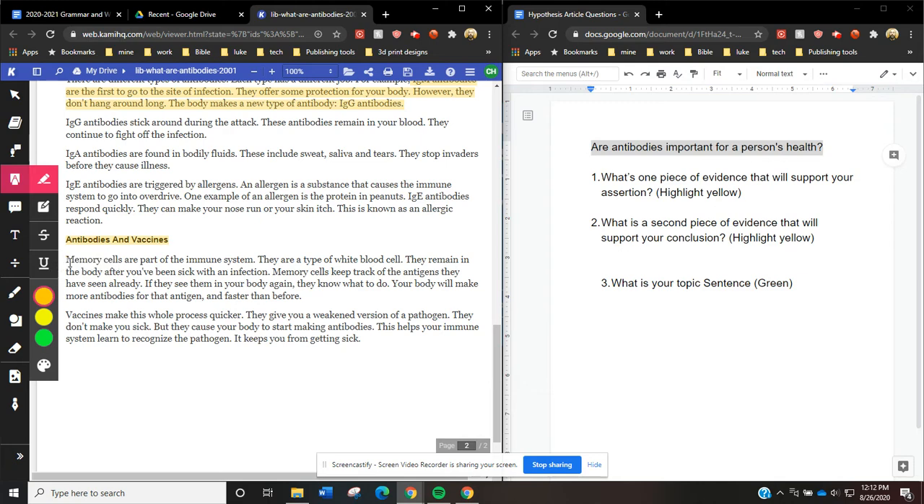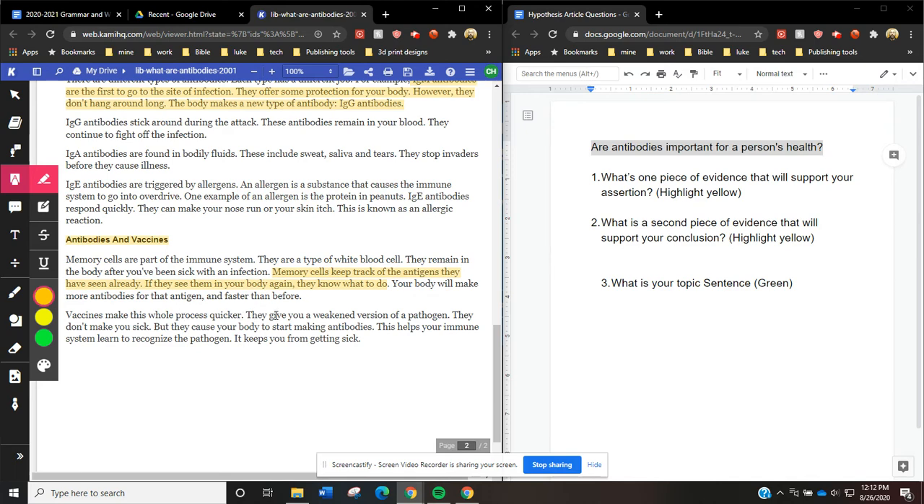Moving on. Memory cells are part of the immune system. They are a type of white blood cells. They remain in the body after you have been sick with an infection. Memory cells keep track of the antigens they have seen already. If they see them in your body again, they know what to do. Oh, that's really cool. So our immune system remembers stuff that it's fought before. And if they see something again, they take it out. So it remembers how to fight off different viruses.